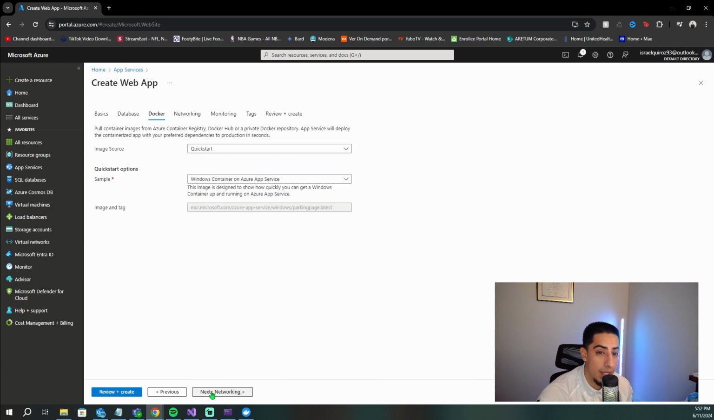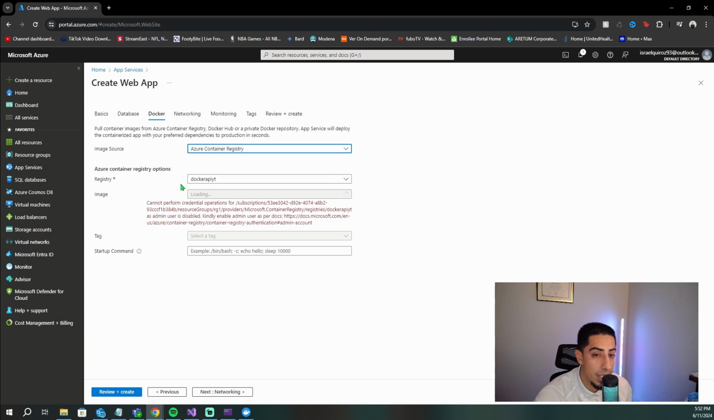And then I'm going to go to the next step, and this is the important one. You need to say where your image is coming from. So you would click this. You're going to say from your container registry, and now you find it. So you have your registry here.